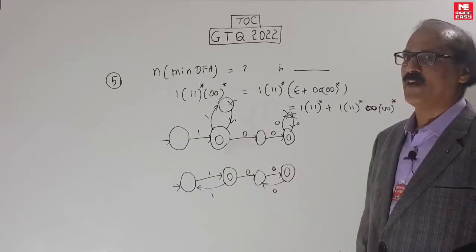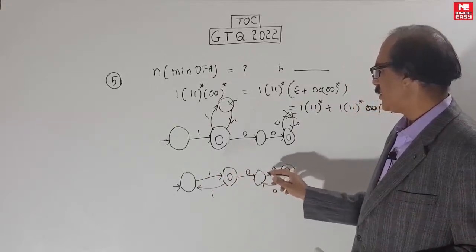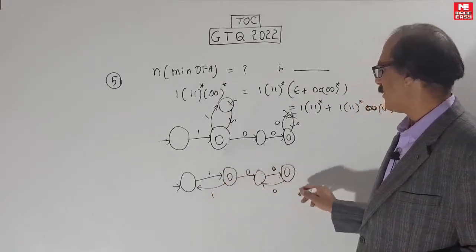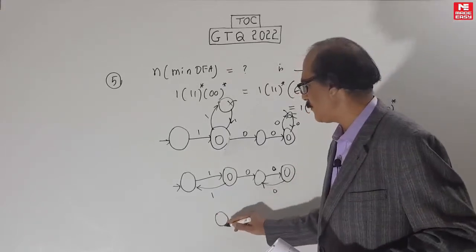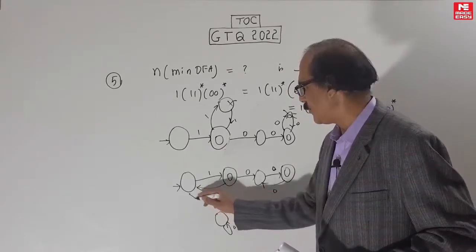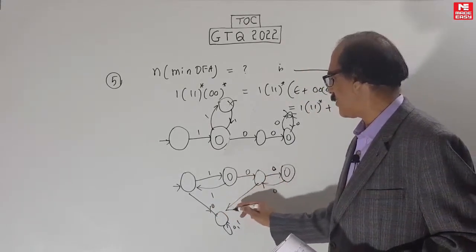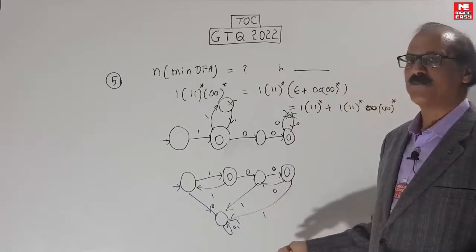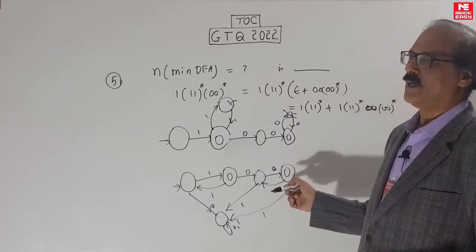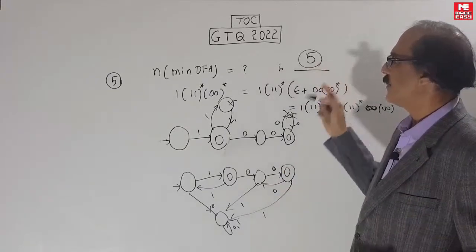Make sure it's a dead NFA. How do you check it? On 1 there's no choice. Here 1 0 0 1 is dead. Here 0 is dead. Here 1 is dead. No choice anywhere. It is a dead NFA. So put a trap state and send all the dead arrows to that. Here 0, 1 over. Here 0 is there, 1 will go to here. Here 1 is dead, so put it here. Finished. Now we have a minimal DFA. Answer is 5 states. Typical question.